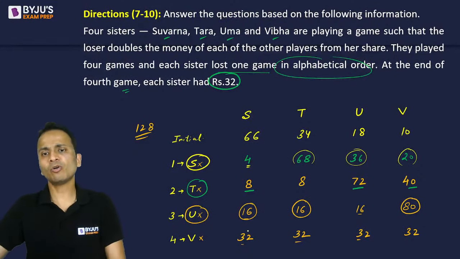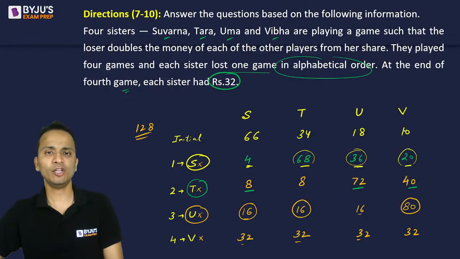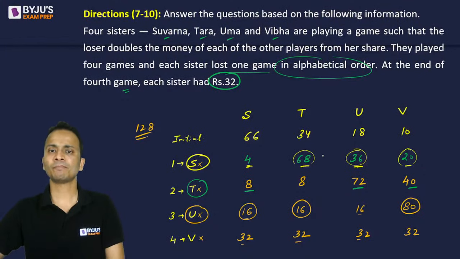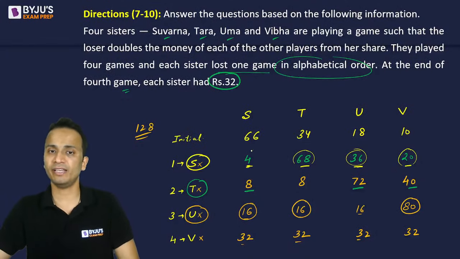Okay. Let's check if I have committed any mistake or not. Half of 80 is fine. 8, 8 and 40 make 48, so this sum is also fine. Half of 72, half of 40: so 4 and 36 is 40, and 60. 128 minus 60 is 68. Half of 68 is 34, with 18 and 10 with the other three. So 34 and 10 is 44, 62 and 66 is 128. So everything is fine, right?